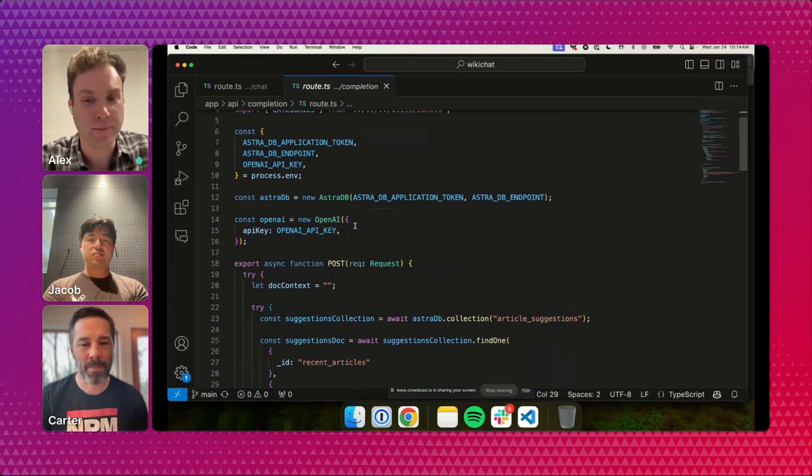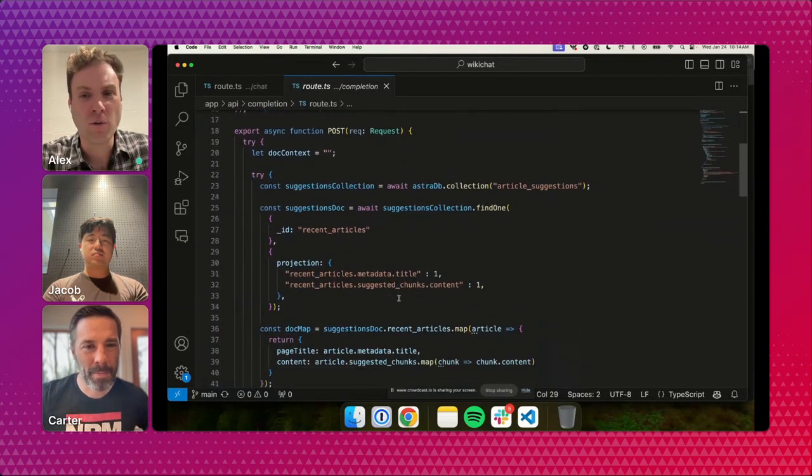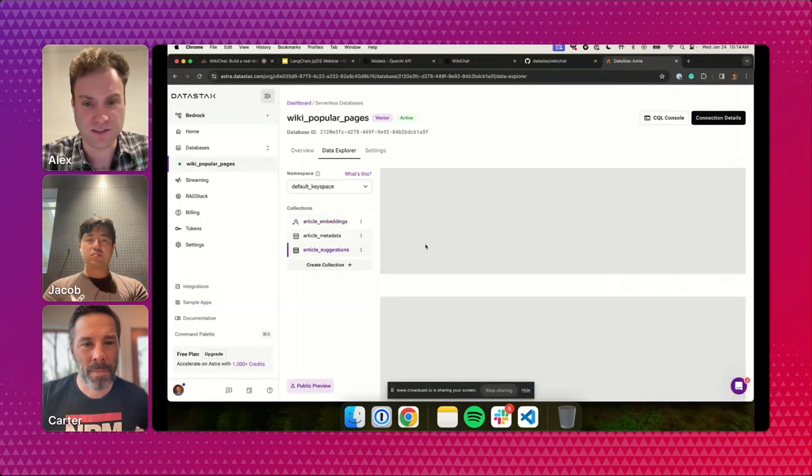For OpenAI, you need a key. And then we get into the actual route. So all we're doing here is we are taking the 5 most recent article updates, right? And we have that stored in Astra DB. So you can see that right here.